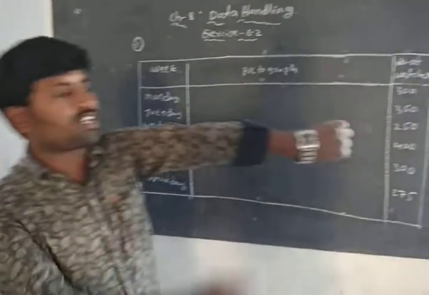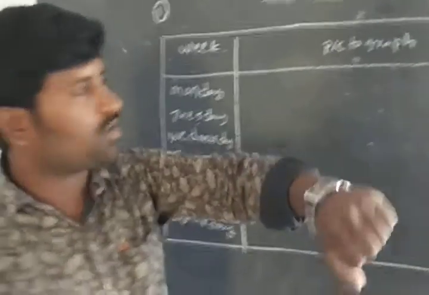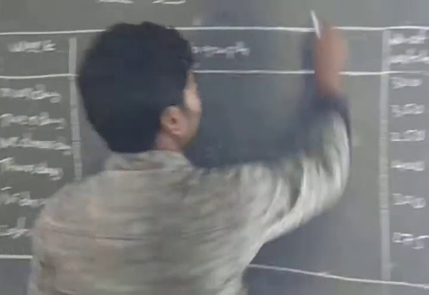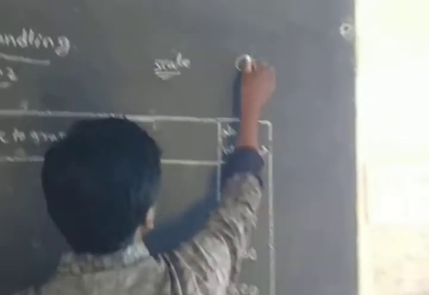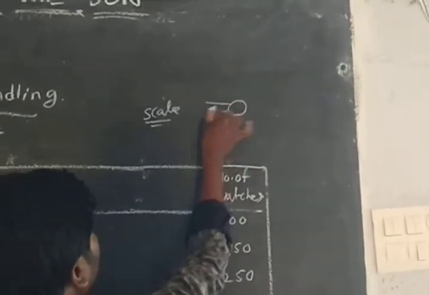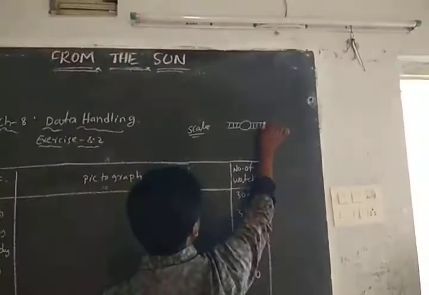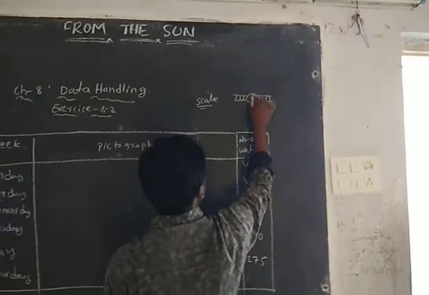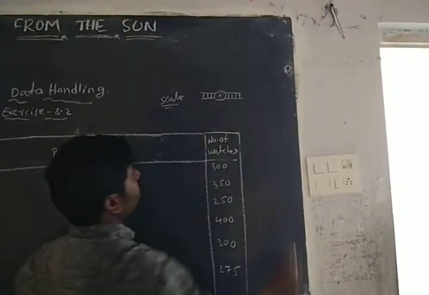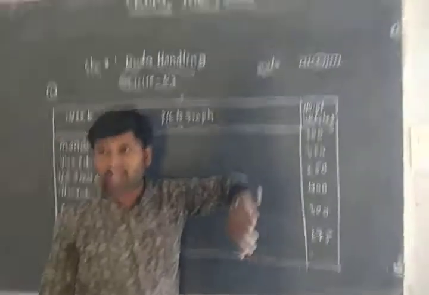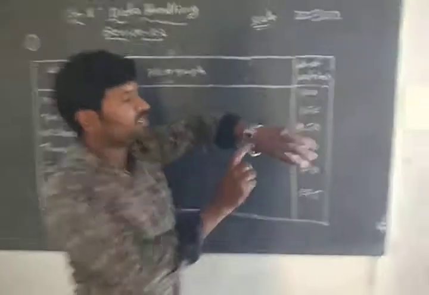So we know this is what? This is a wristwatch. So simply I am drawing a watch diagram, the scale like this. This is a watch. So this is a watch diagram. You simply call it a pictograph, right? So then you can draw the small picture. It's a wristwatch diagram.